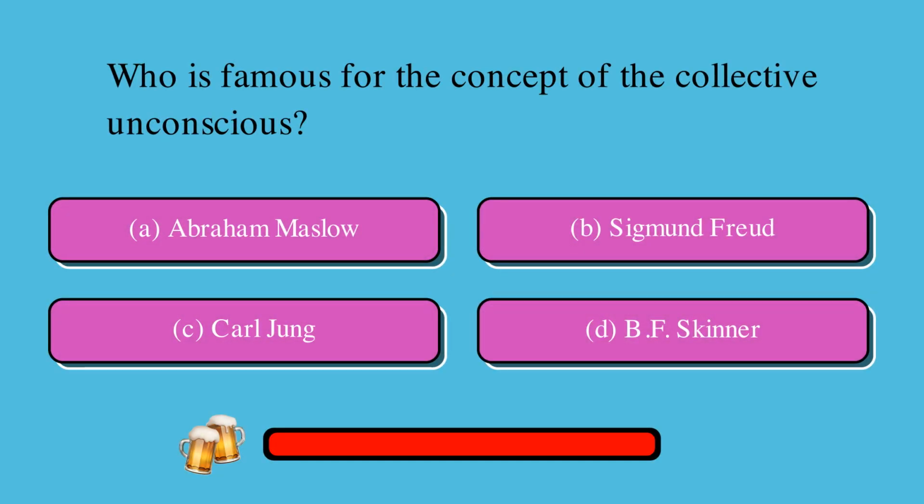Who is famous for the concept of the collective unconscious? Is it A, Abraham Maslow, B, Sigmund Freud, C, Carl Jung, or D, B.F. Skinner? The correct answer is C, Carl Jung.